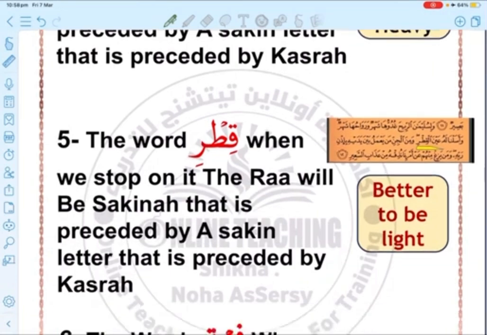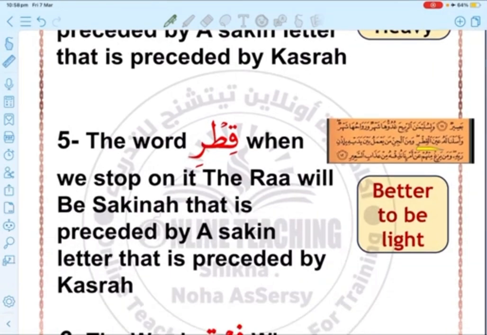Okay, let's move to the second word, which is القطر, عين القطر. Here when I connect it, it has a kasra, right? So very easy. When I say عين القطر ومن الجن, did you notice here the ra has a kasra? So I would pronounce the ra as a light ra because it has a kasra. But the idea is when I stop on it, you have two options. When you stop on عين القطر, you can say عين القطر or عين القطر.